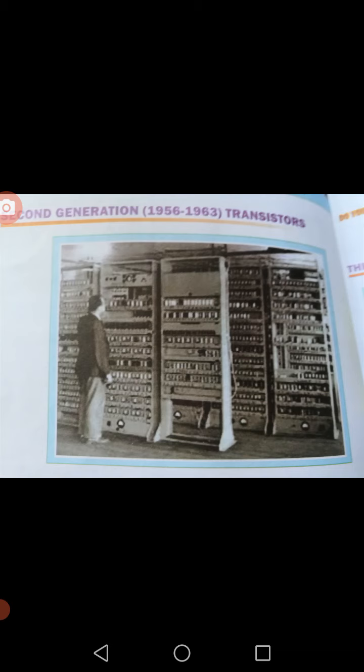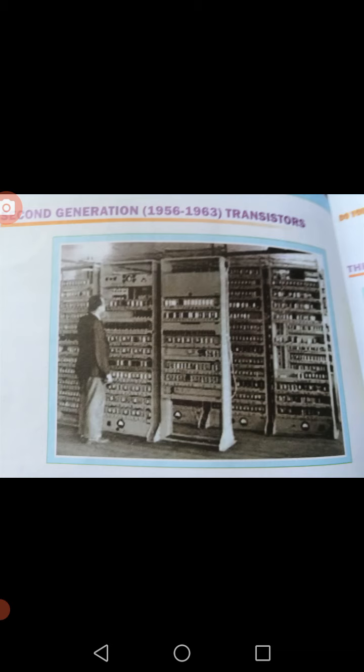So the software characteristics. What is the software used? Batch processing. That means one by one, at least 10 to 15 commands can be given at a time so that the computer will execute them. Assembly language. Earlier there was machine language, and from that they developed assembly language. Next, high level programming languages were developed. Earlier it was only machine language, a combination of zeros and ones. After that Fortran, COBOL, that type of language was developed. Those were in the starting form. Scientific and commercial applications were made.